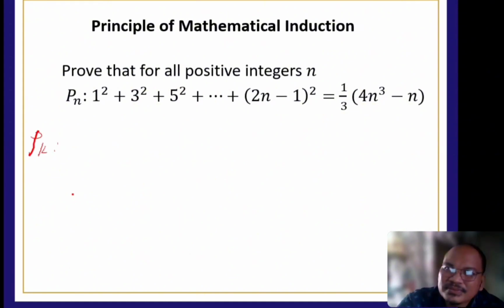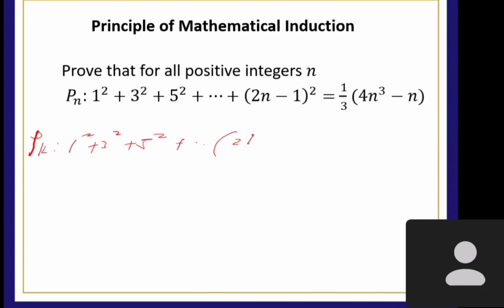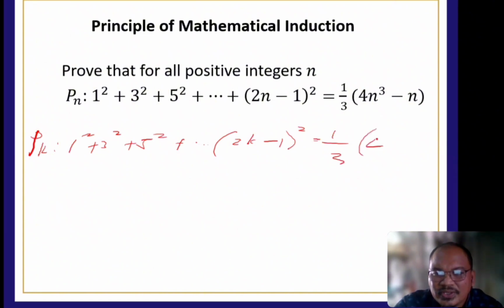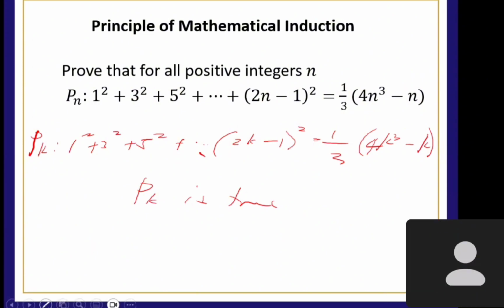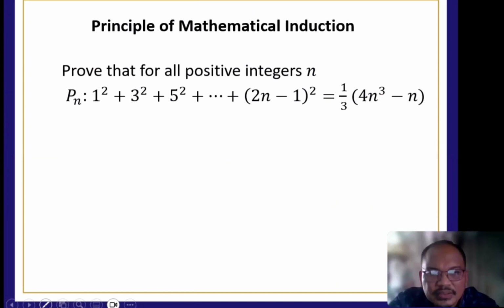We have 1 squared plus 3 squared plus 5 squared plus dot 2k minus 1 squared equals 1/3. Tapos 4 k cube minus k. Then assume now that P sub k is true. So true siya. When P sub k is true, then ano siya? Proceed to the P sub k plus 1. So, P sub k plus 1.